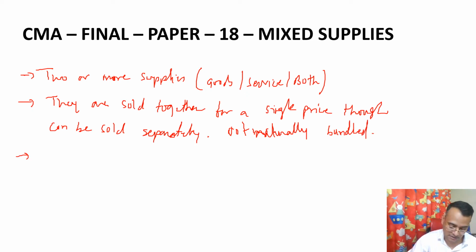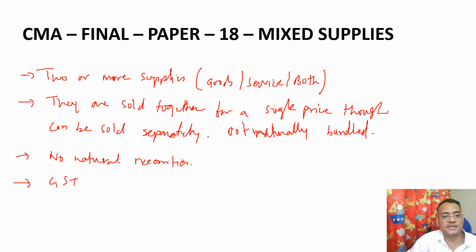The third one is they are not supplied due to natural necessity. Okay, no natural necessities.